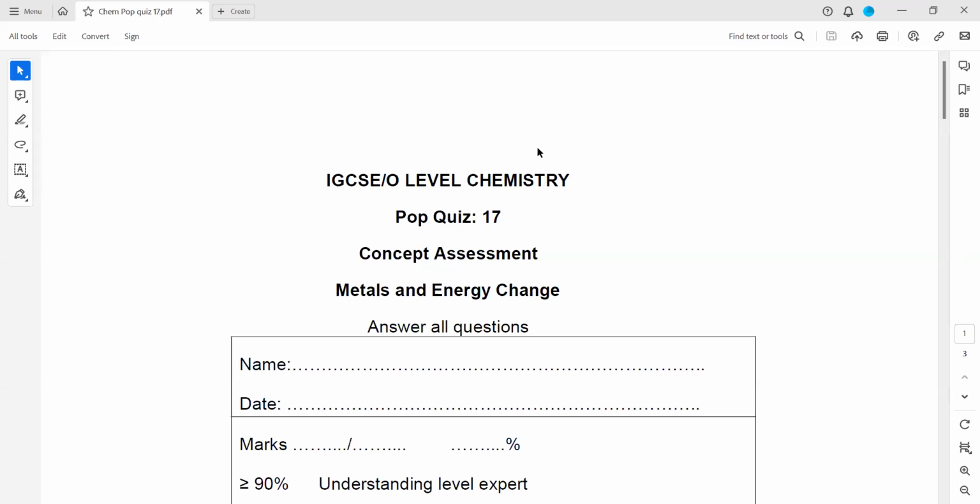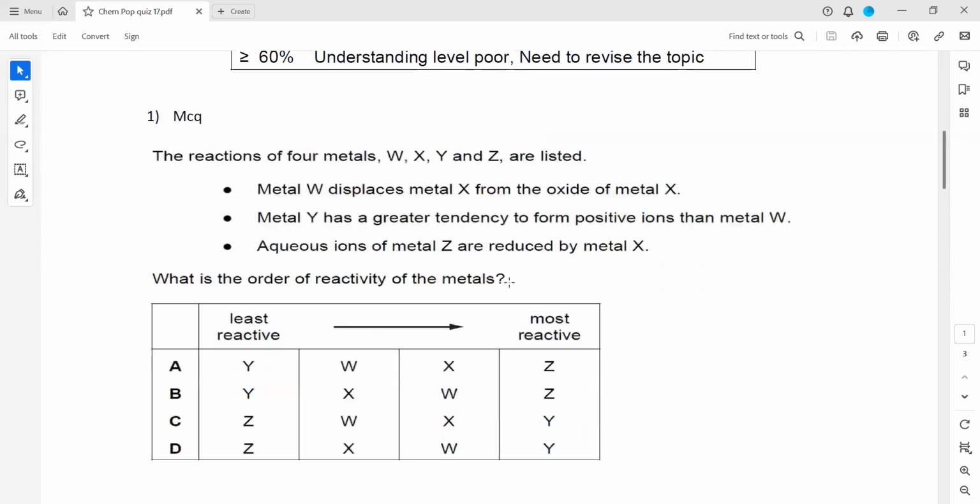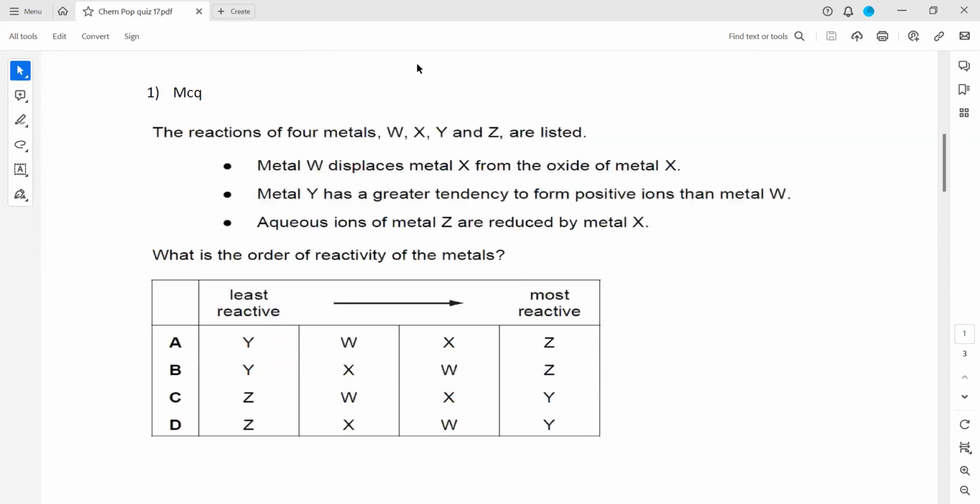So this was the pop quiz 70, which was related to metals and energy change. In the first question, the reactions of the four metals are given. W, X, Y, and Z are listed, as you can see.